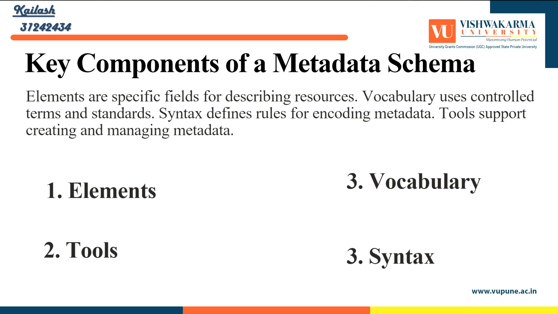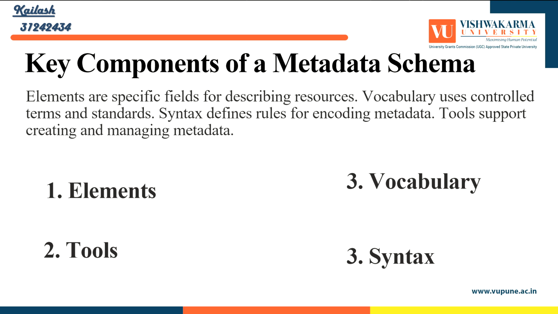Second is tools. Tools are software applications or platforms used to create, manage, and store metadata according to a specific schema. These tools can help automate the process of generating metadata, validating it, and ensuring it follows a standard. Example: metadata editors, tools like Dublin Core Metadata Initiative tools or MARC editors help users create and edit metadata for resources. Digital asset management platforms like Adobe Bridge or the museum system allow users to assign and manage metadata for digital assets.